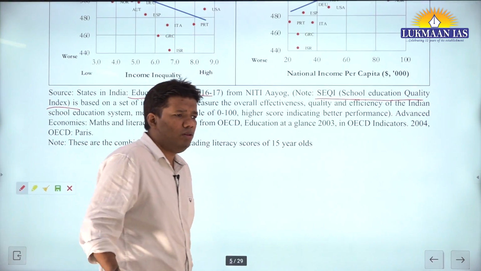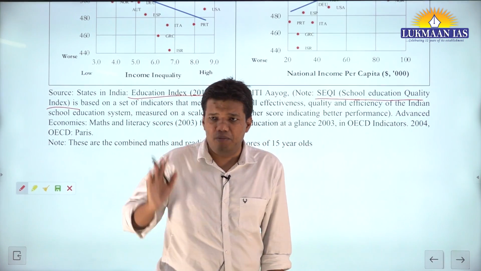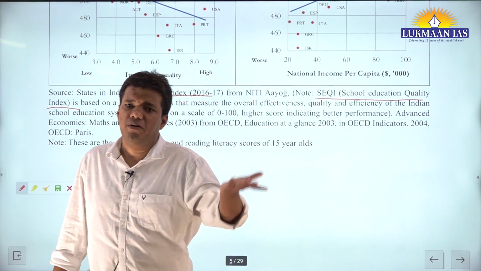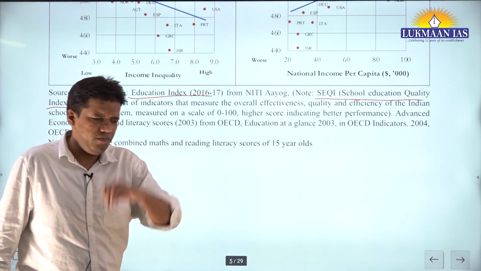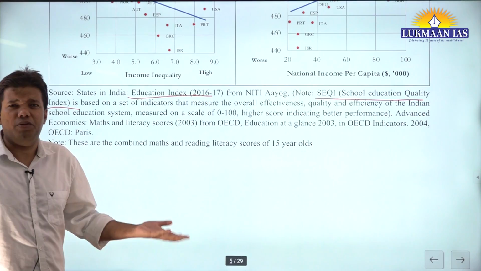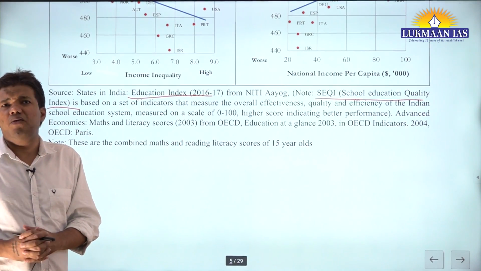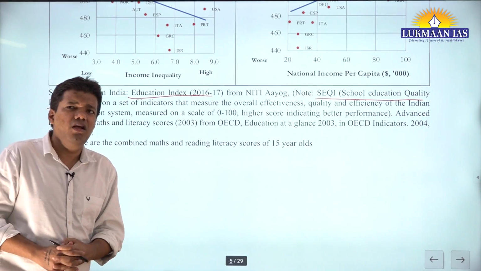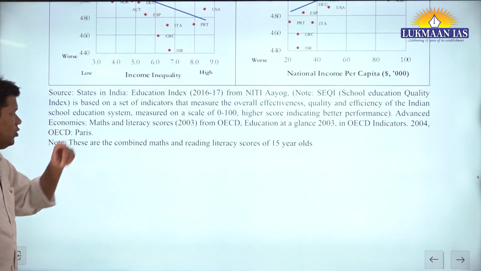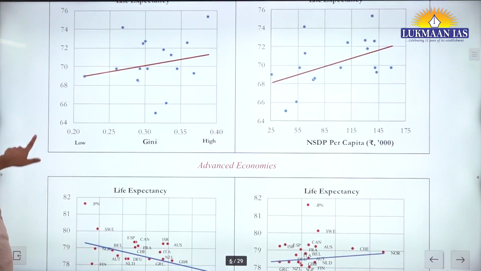Tomorrow, if you join the services, you have to live with this data, right? Let's say if you are lucky enough, you get a posting in some research department or maybe NITI Aayog. Those are wonderful jobs that you get after some years of service. If you get those kinds of jobs, in policy making, then you have no option but to live with such data.